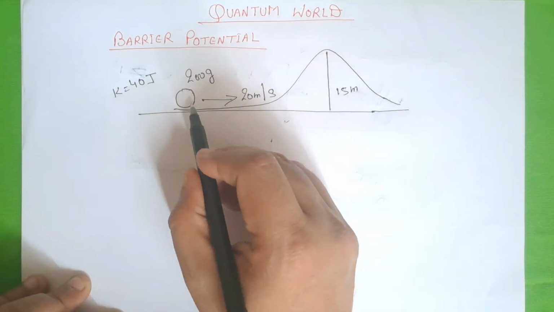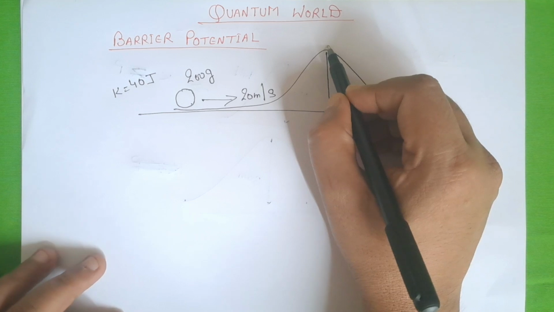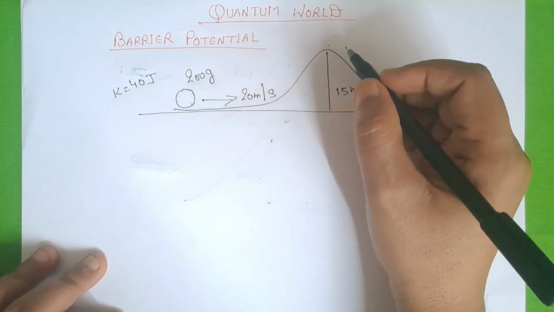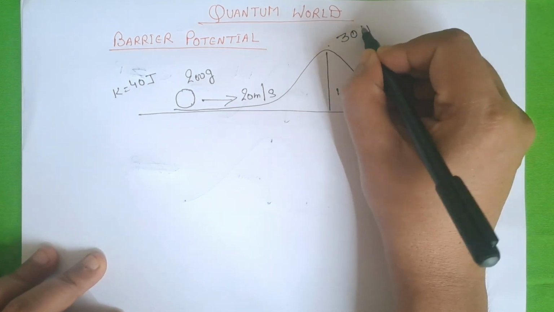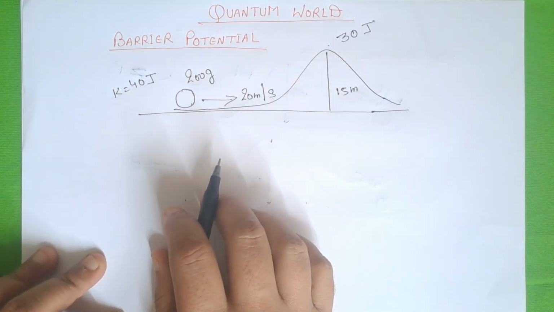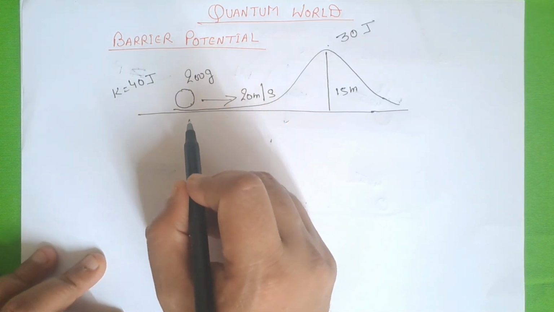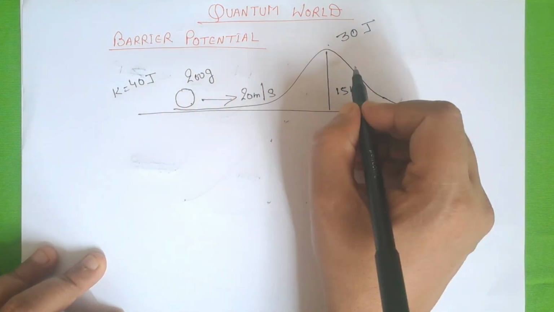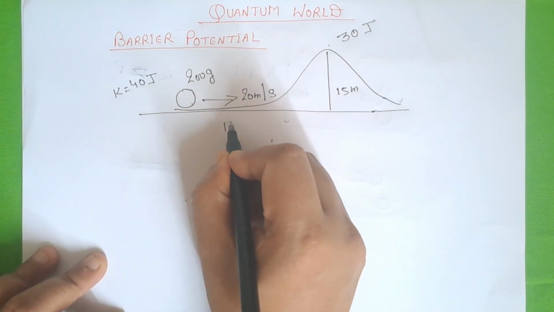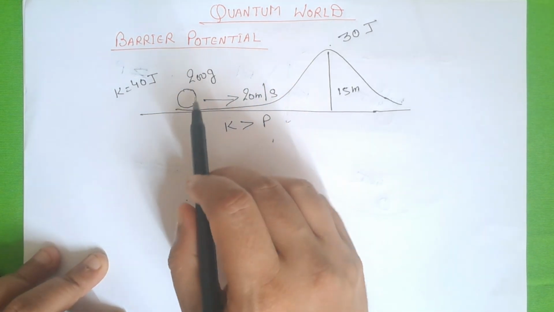Now when the ball will be at the top of the hump, the potential energy of the ball will be 30 joule. So we can expect that the ball will easily climb the hill because kinetic energy is greater than the potential energy. In this case, ball will